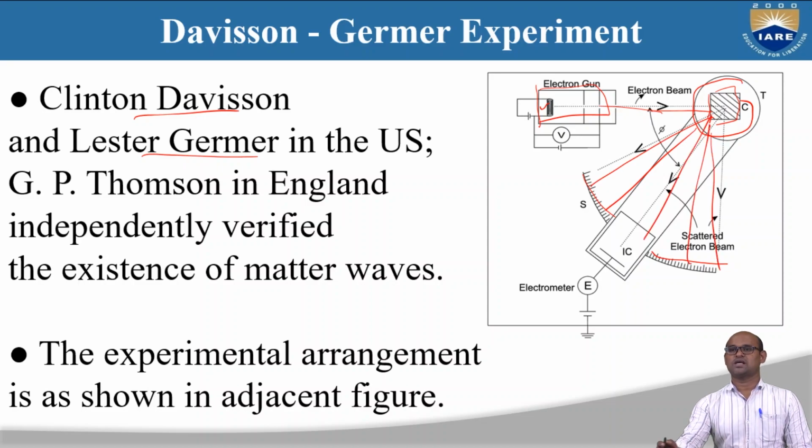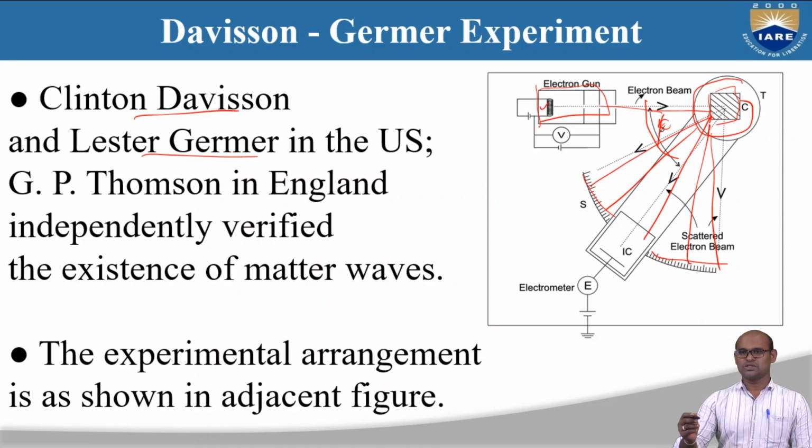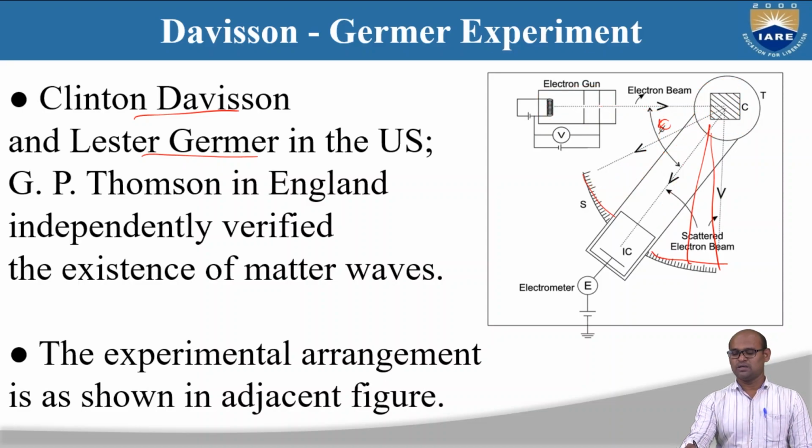You look at the scattering angle phi of each electron, as well as count the number of electrons using the electrometer. That is what Davisson and Germer did in their experiment.